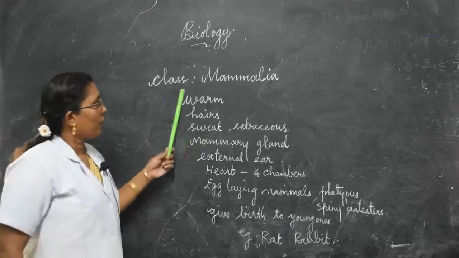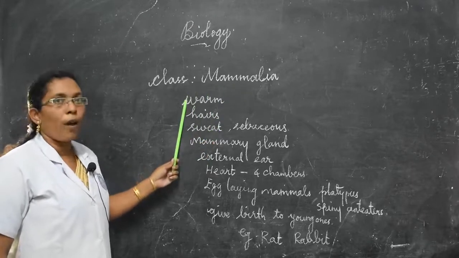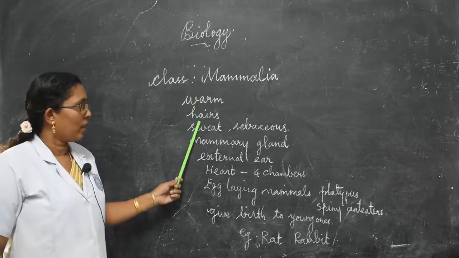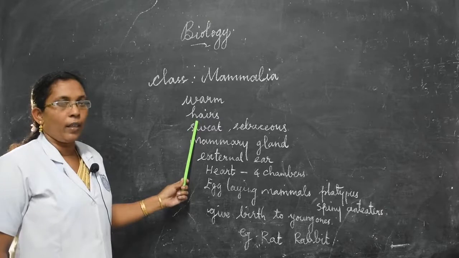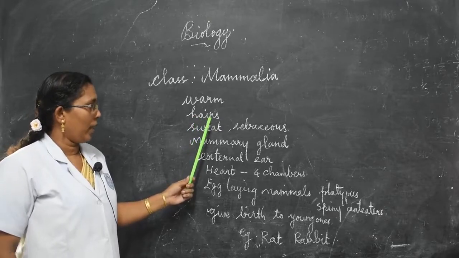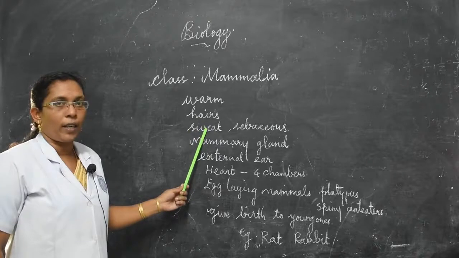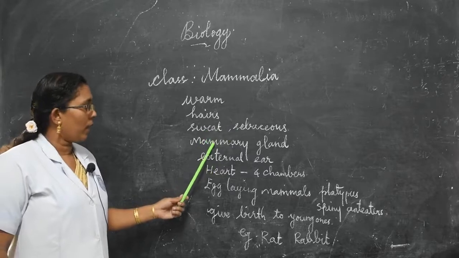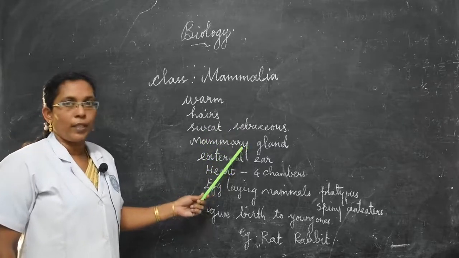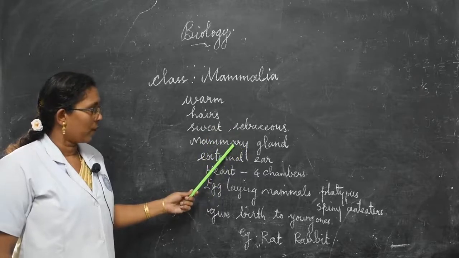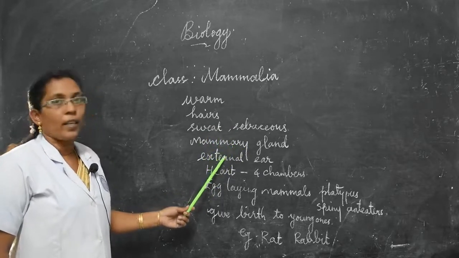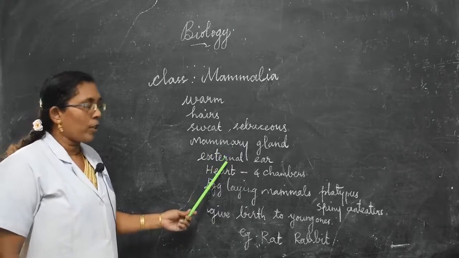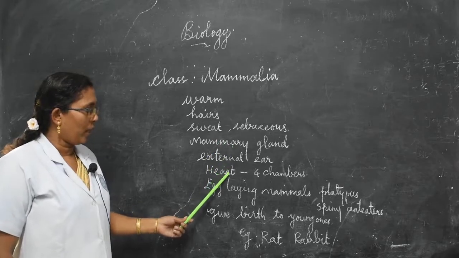Next one is class Mammalia. They are warm-blooded animals. The body is covered with hairs. The body is divided into head, neck, trunk and tail. The skin contains sweat glands and sebaceous glands. In females, they have mammary glands to secrete milk for their young ones. Then the body has an external ear, that is pinnae. The heart is four-chambered, 2 auricles and 2 ventricles.